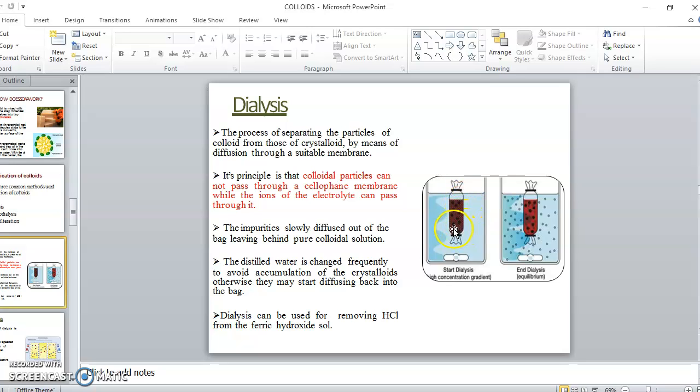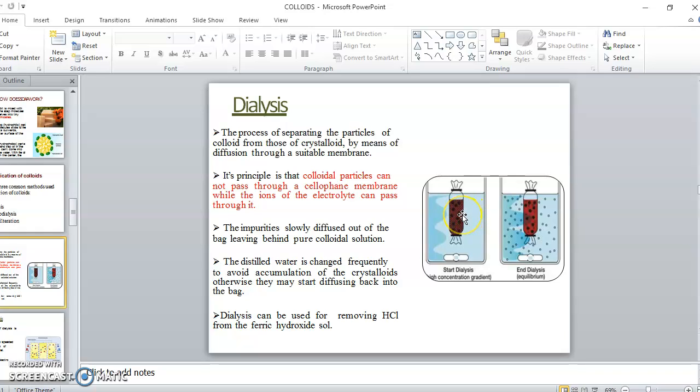Cellophane you are familiar with. The pore size of this cellophane is enough to pass the electrolyte. Electrolytes have a very small size, less than 1 nanometer, so they can pass through the membrane very easily to the water.